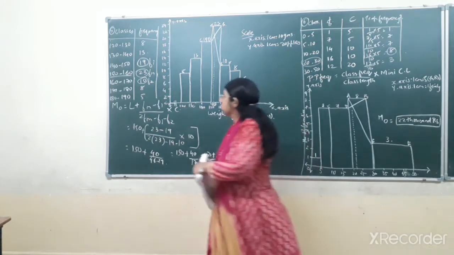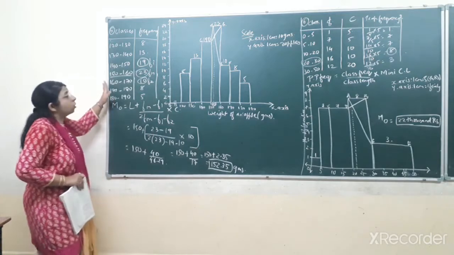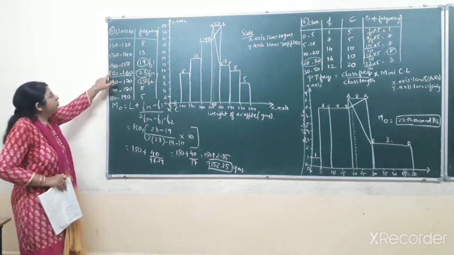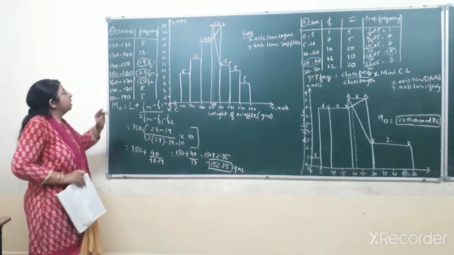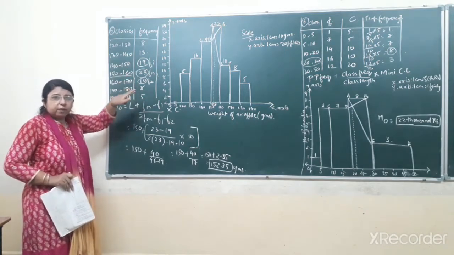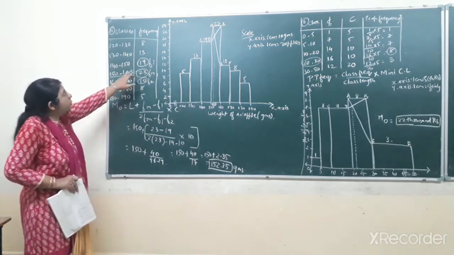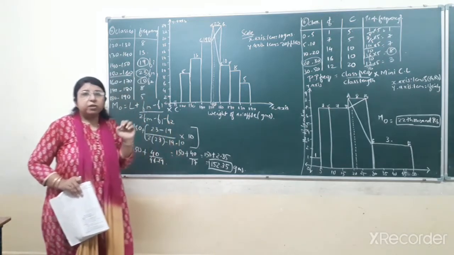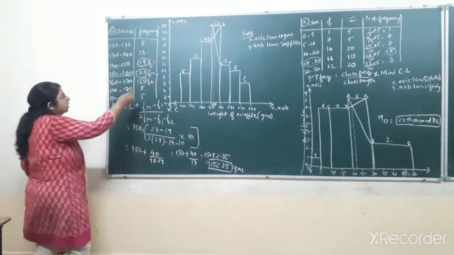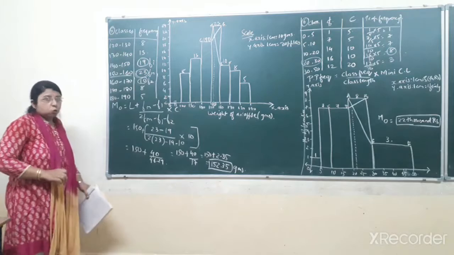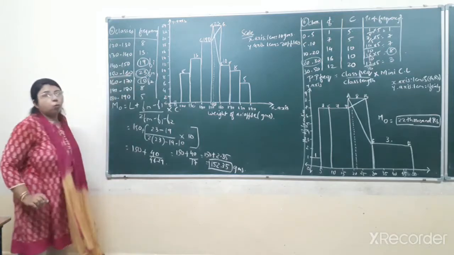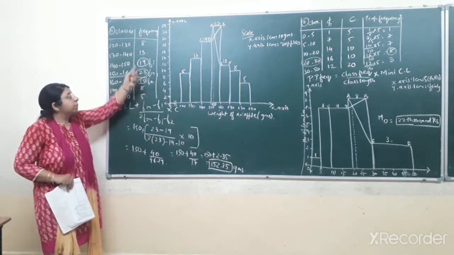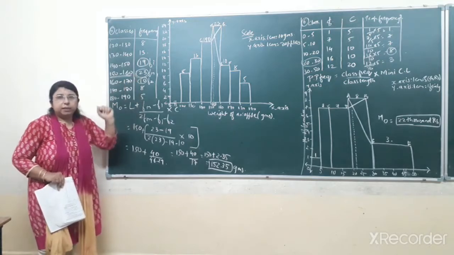So first of all, we'll find the mode by applying the formula of mode for continuous frequency distribution. As you can see on the board, the table that I have prepared, the first column is of classes, and that is already given to you in the question: 120 to 130, 130 to 140, up till 180 to 190. The frequency is also given to you in the question as it is written from the textbook. Now you have to decide first of all the modal class. Now how to decide the modal class? The class which is having the maximum frequency. Here you can see the maximum frequency, that is 23. So our modal class will be 150 to 160, because it is having the maximum frequency out of all the frequencies, that is 23.